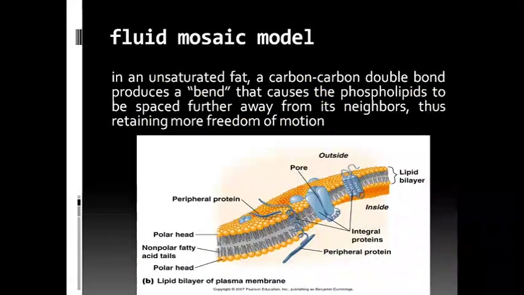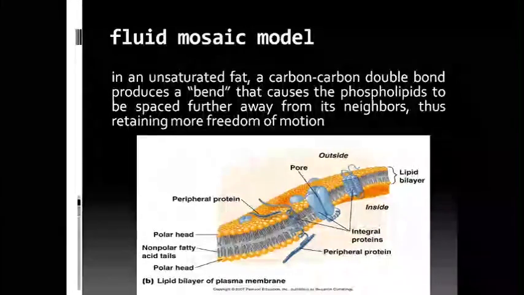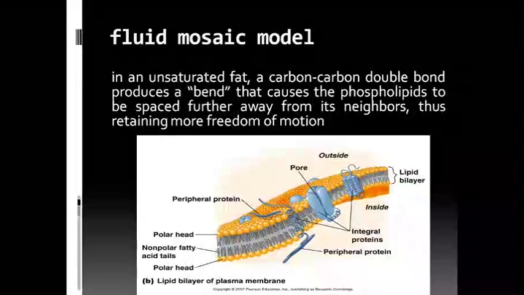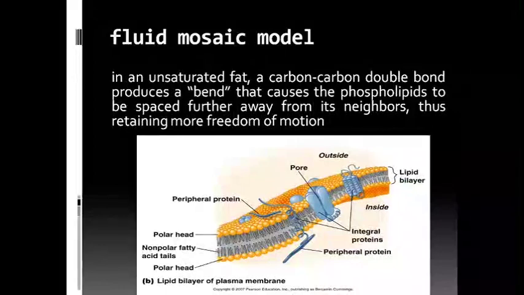The integral proteins are amphipathic in nature, consisting of polar as well as non-polar components. The integral proteins are capable of lateral diffusion in the lipid bilayer. When phospholipids are dispersed in water, they form a lipid bilayer. The polar heads of lipid molecules project into the aqueous phase and the hydrophobic chains aggregate together inside.